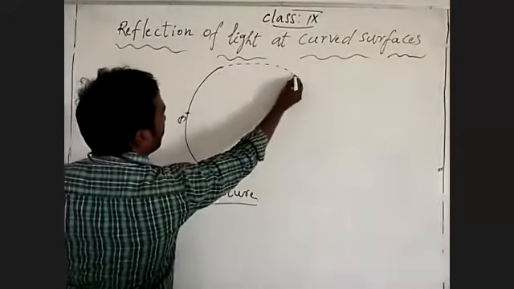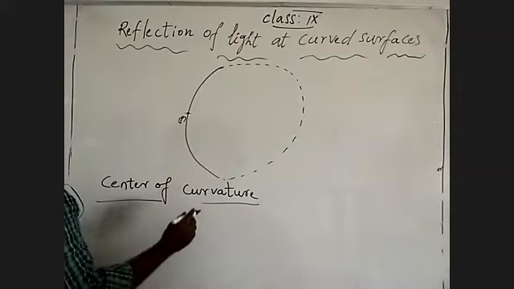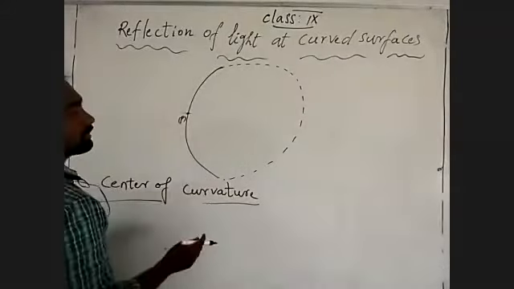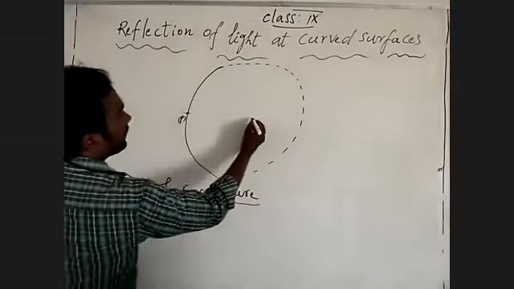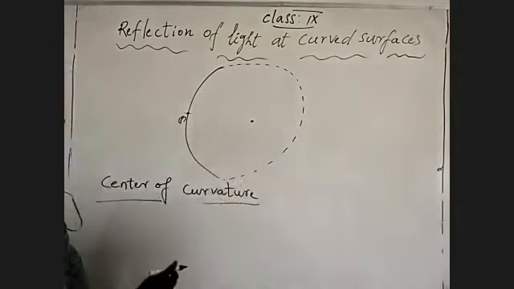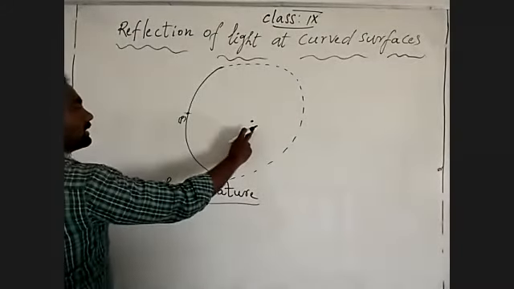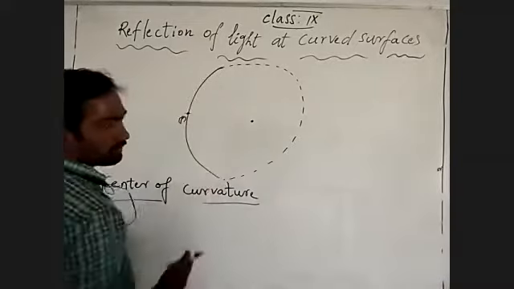If you make a curved surface as a sphere, we are drawing a sphere with a curved surface. The center of the sphere, which is a part of the curved surface.